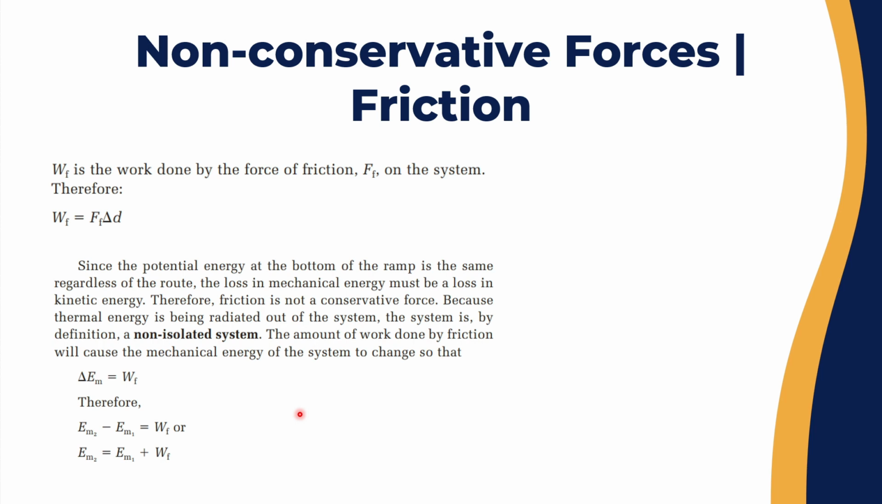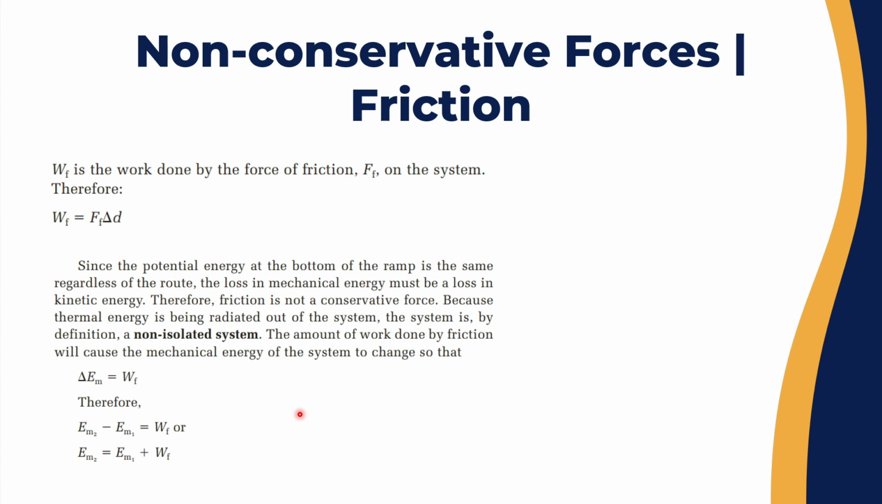Now let's talk about friction as a non-conservative force. We have the work done by friction, W friction, by the force of friction on the system. We know that work equals F times delta D, so W friction equals the force of friction times delta D. And we know that the potential energy at the bottom of the ramp is the same even when the road has zigzag routes. So the loss in mechanical energy must be a loss in kinetic energy.